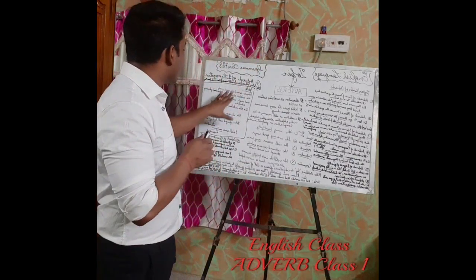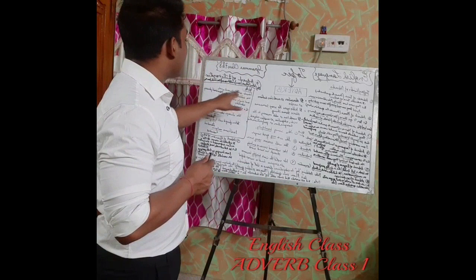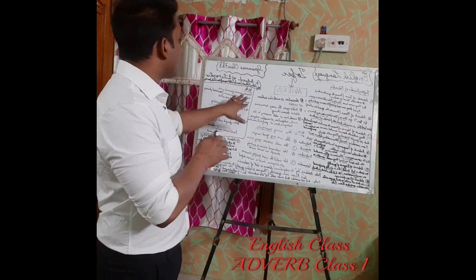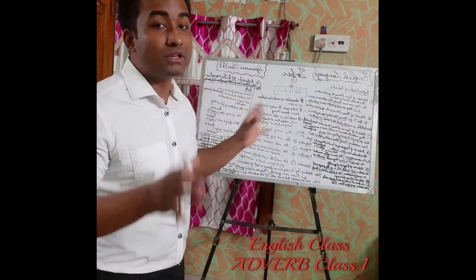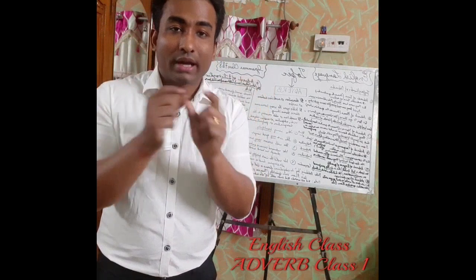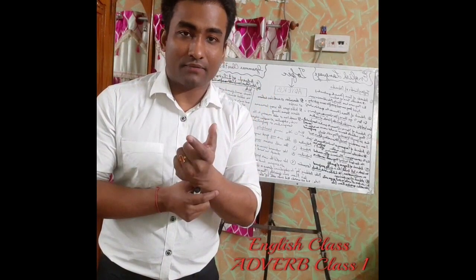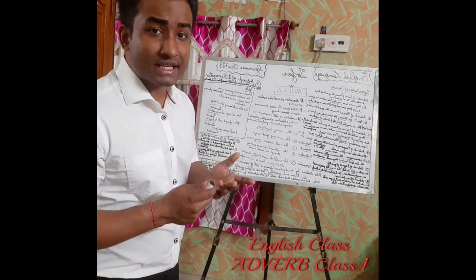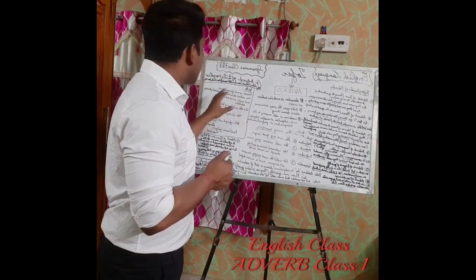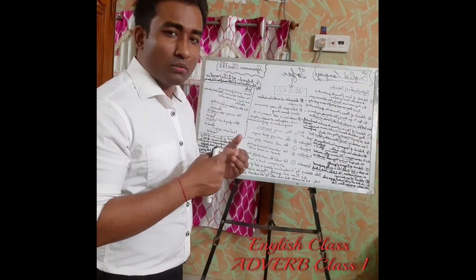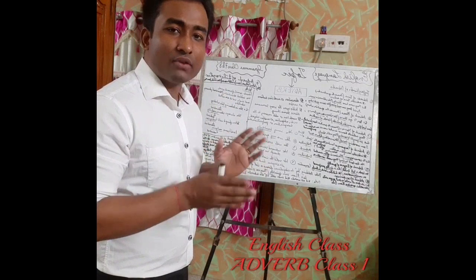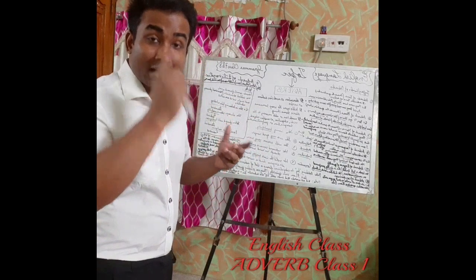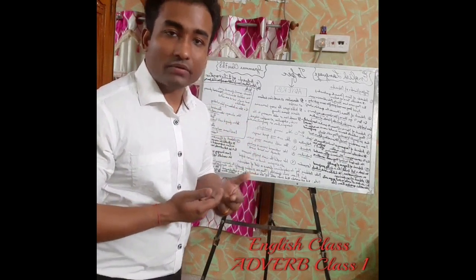Like here I can give an example: adverbials consist of several words. Adverbs consisting of several words are called adverbials. It means when two or three words come together and become an adverb, that is an adverbial. We sometimes call it adverbial phrases also. So single words are adverbs, but more than one or two words are adverbials or adverbial phrases. Let's take some examples to understand. Examples will help us to understand how it is becoming an adverbial.